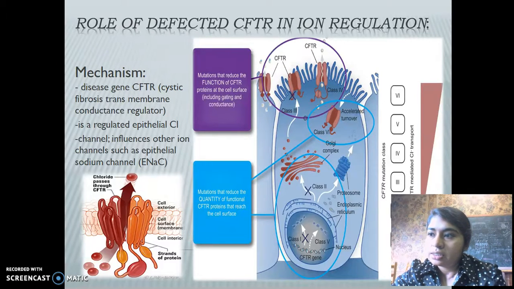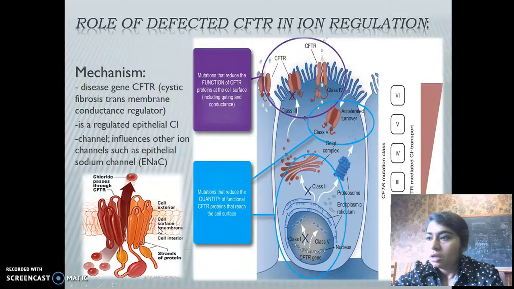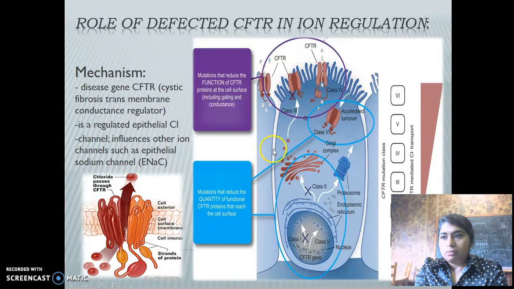The second one is the nucleotide binding domain, NBD1 and NBD2, which is responsible for binding and hydrolyzing ATP. It also controls ion channel gating. The third one is the regulatory domain, which is responsible for activation of CFTR. There are various classes of mutations which ultimately result in the impairment of CFTR function.